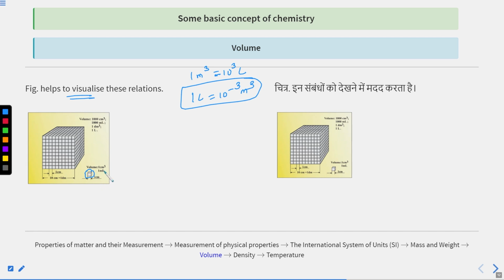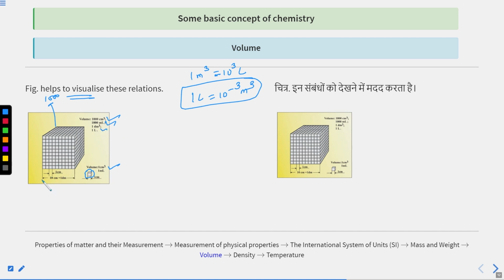It means the volume of this small cube is 1 centimeter cube, which is equal to 1 ml. Suppose 1000 cubes are there, so the volume of this bigger cube will be 1000 centimeter cube, or 1000 ml, which means 1 liter.